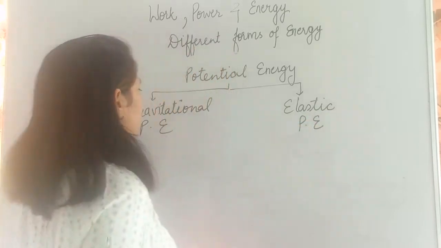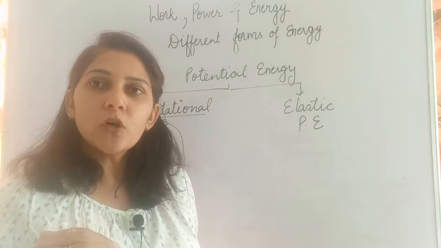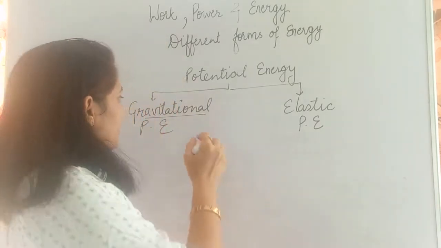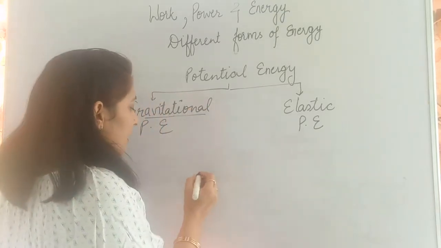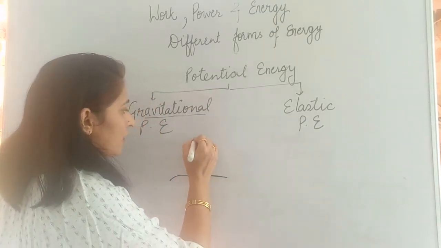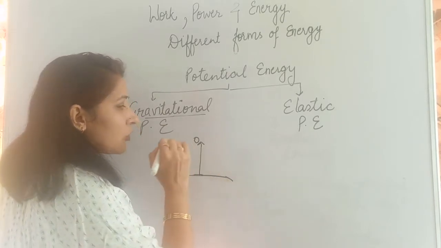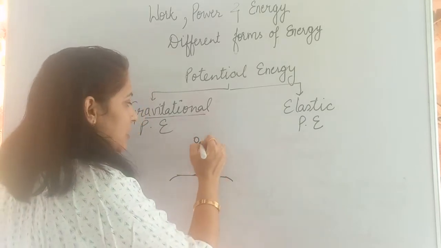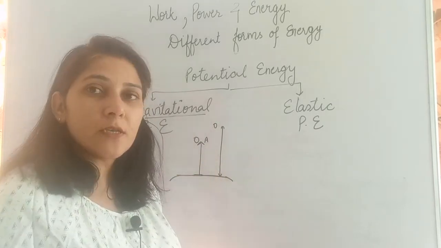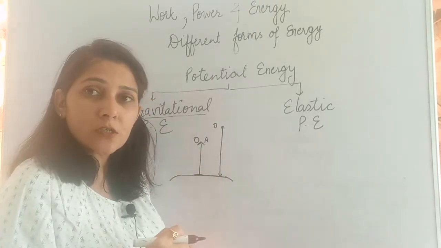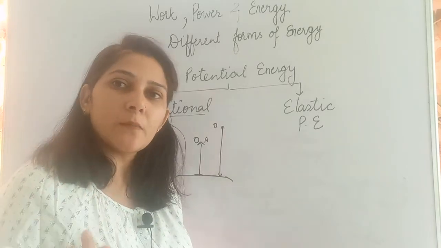Gravitational potential energy is the energy which is because of the change in position of the object with respect to Earth's surface, because this term gravitation is related to Earth's surface. So if this is the Earth's surface and the object is placed over here, the height of the object is noticed with respect to the surface of Earth. If the object is moved from A to B, that means the potential energy also changes, because the value of gravitational force exerted by the Earth on the object keeps on changing.